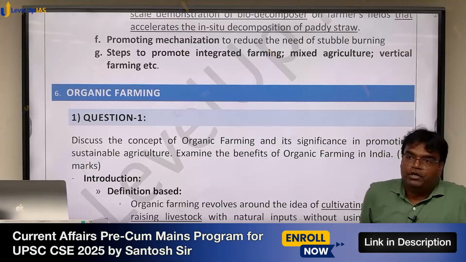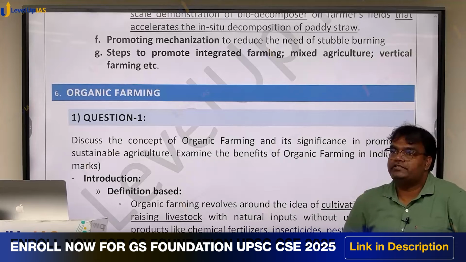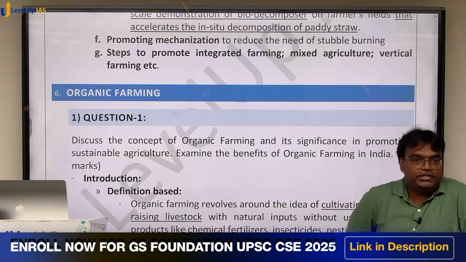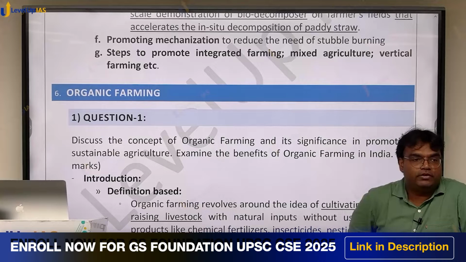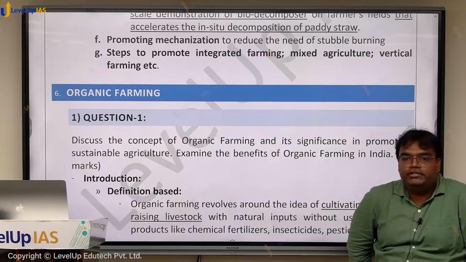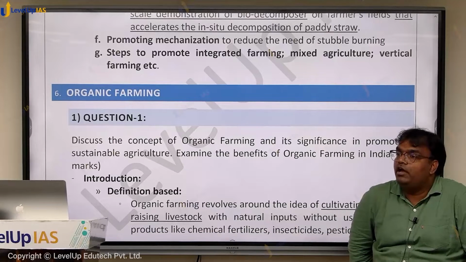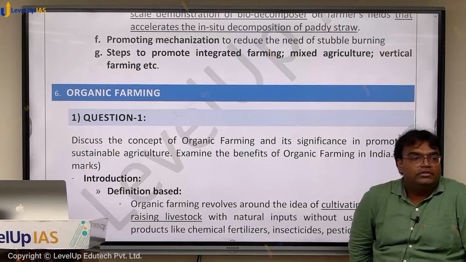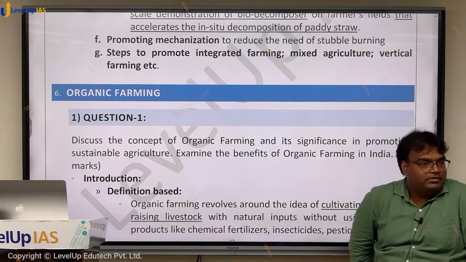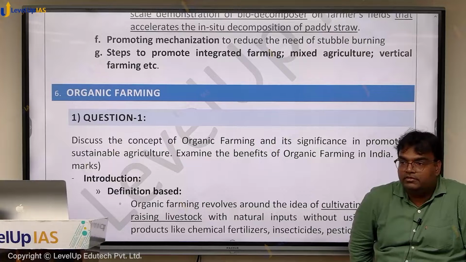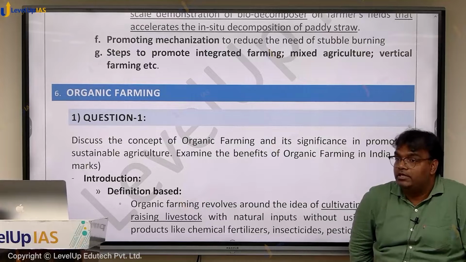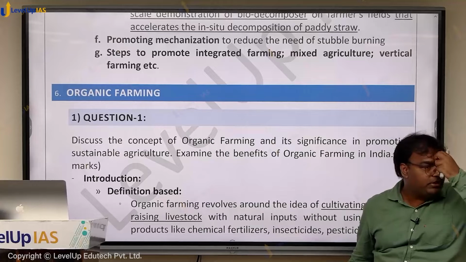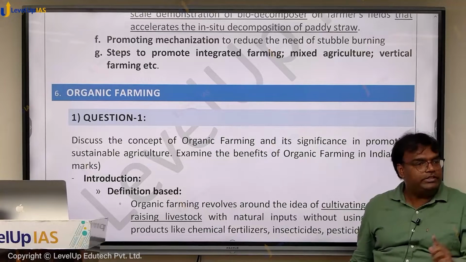GS1, GS3. देखो, though I primarily emphasize as a teacher, I'm primarily a teacher of GS3, but a big section of geography of GS1 gets covered because nowadays 50% of the questions in geography are from agriculture, disaster management, environment, and we cover it very thoroughly here. We cover agriculture, disaster management things. So you will see a lot of, while doing questions on disaster management, I explained to you how a lot of questions were asked in GS1 also, which we studied here.